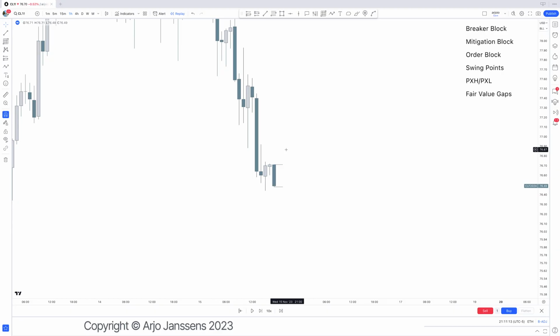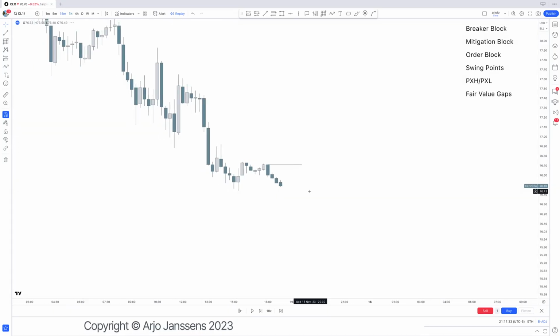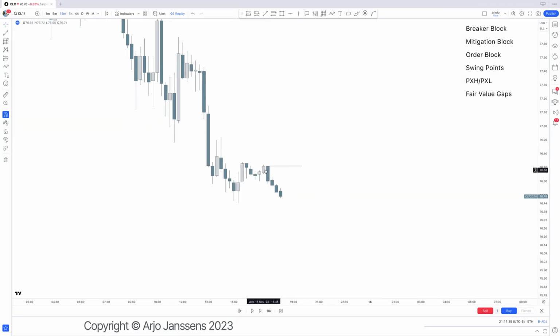So the previous X high, previous X low is just the last candle, previous day high, previous day low, previous week's high, previous week's low, previous month's high, previous month's low. They are, again, liquidity points. That is a liquidity point, because on the lower time frame, what is that? On the lower time frame, that is a swing point. So for example, on the 15-minute, that right there creates what? That swing point, a swing high right there.